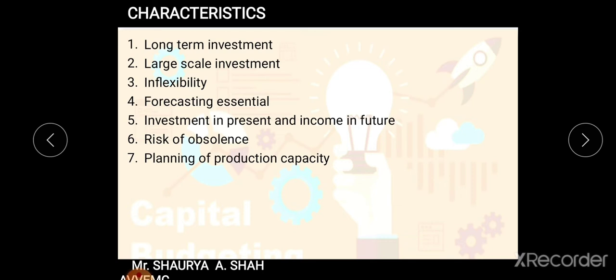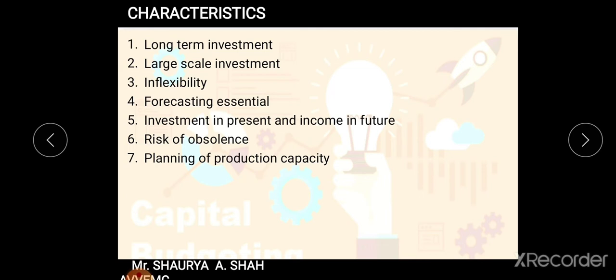Investment in present and income in future. As the meaning itself says, you are using the current funds in the current period. But as it is for a longer period of time, the result or the profit or the return which you are going to get will be for a longer period of time and will be coming in future. You will not immediately start getting the return out of it. So you are investing the funds in present, and you will be getting the result or the output in future.